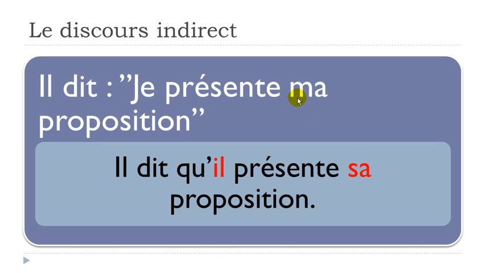So it won't be the first one, so ma, my, okay, but it will be, well, sa, so third person of the singular. Okay, remember that in French we will put this feminine form sa just because the word it is connected to, so proposition, is feminine. All right? Okay, so il dit qu'il présente sa proposition.